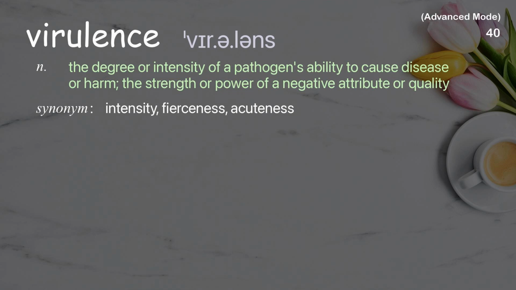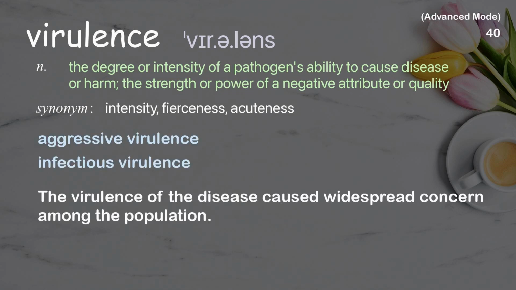Virulence. The degree or intensity of a pathogen's ability to cause disease or harm, the strength or power of a negative attribute or quality. Examples: Aggressive virulence, infectious virulence. The virulence of the disease caused widespread concern among the population.